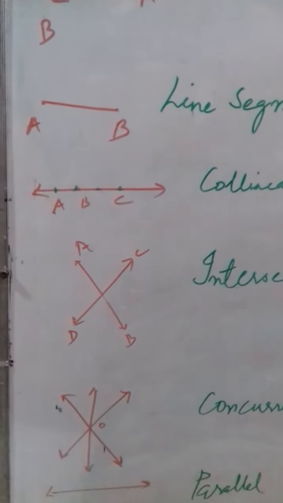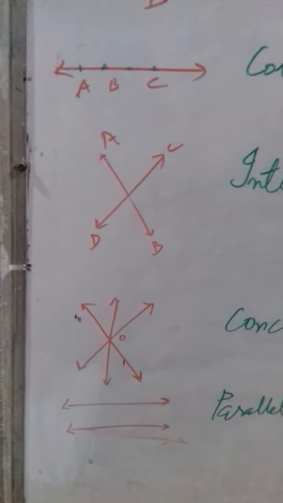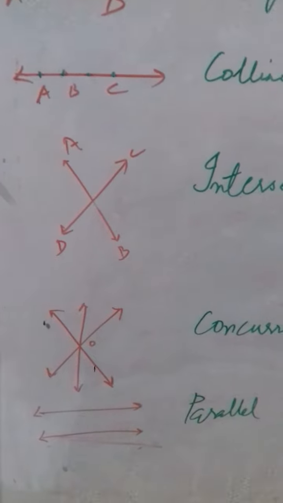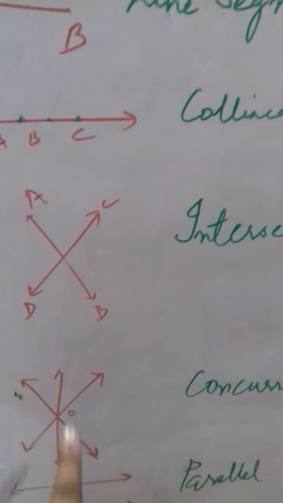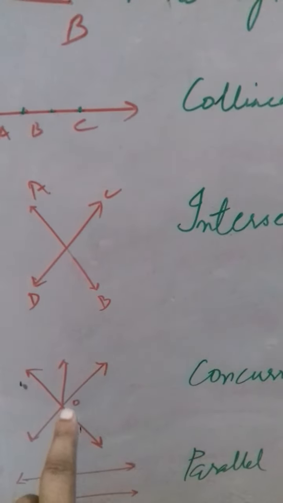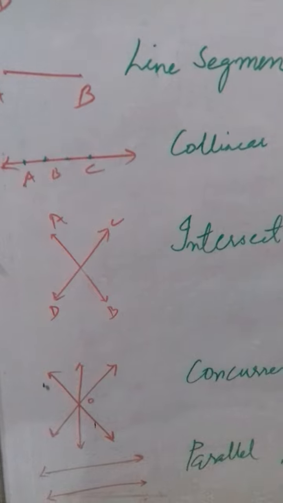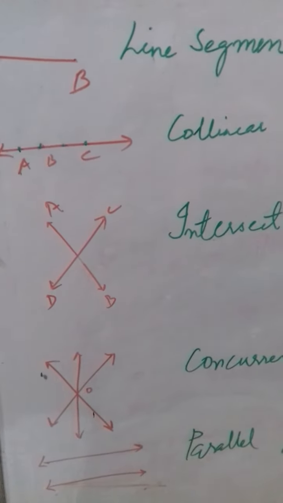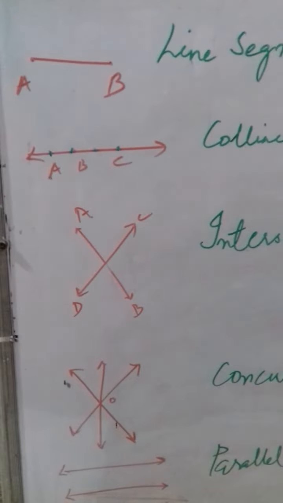Then comes concurrent lines. What are your concurrent lines? When 3 or more lines pass through the same fixed point. Can you see this line and this line? They all are passing through the same fixed point. They are said to be concurrent lines. And this point is called point of concurrence.